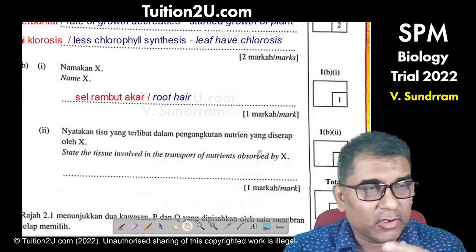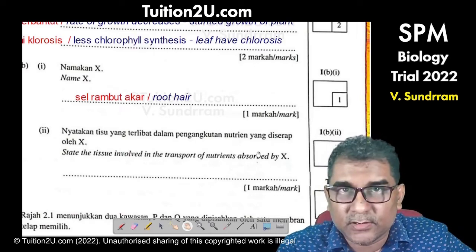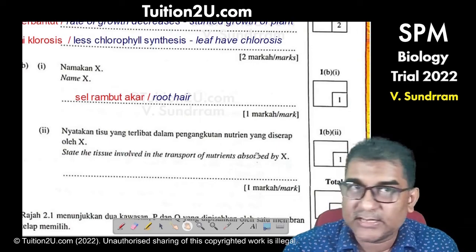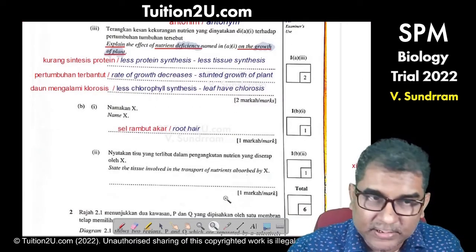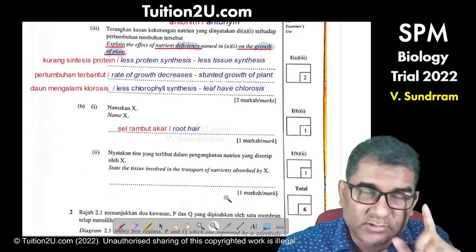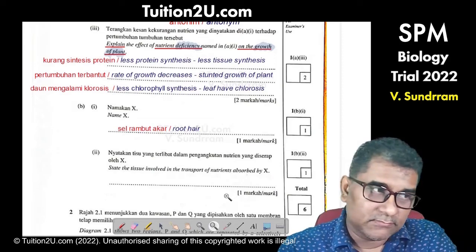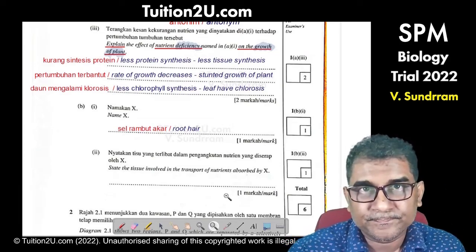Many times, in objective questions, for example, which one of these is active transport? Look for root hair, look for mineral ion, automatically it is active transport. There is no question here about active transport, but I'm reminding you that if you see root hair, if you see mineral ion, the method mineral ions are transported into the root is active transport.